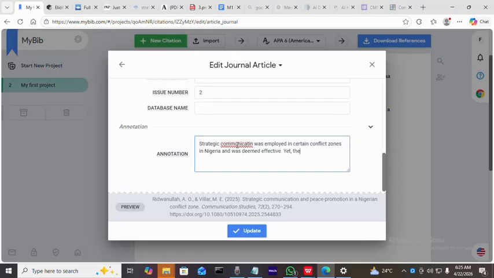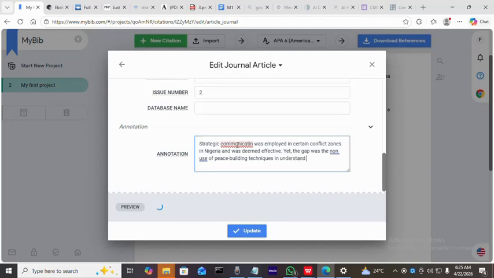If you're doing a literature review, narrative literature review, critical literature review, methodological, empirical studies, you just come back here and lift what you have written.